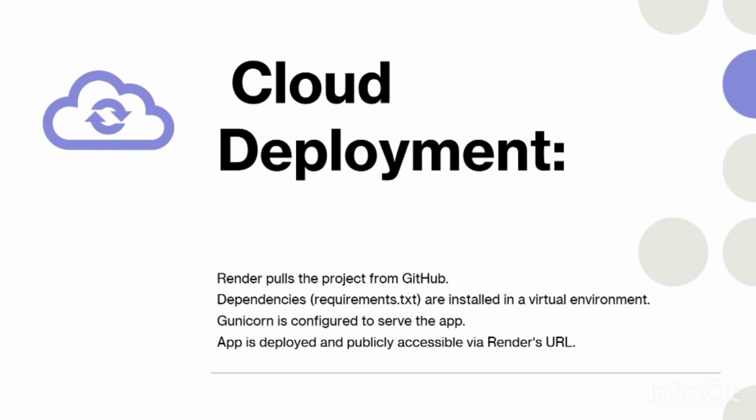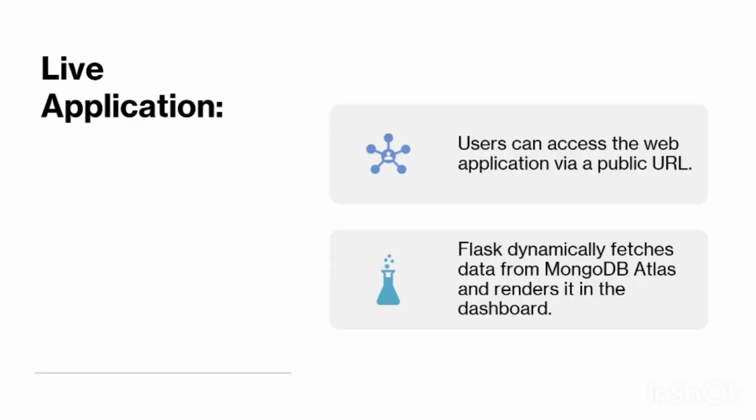So, cloud deployment. Render pulls the project from GitHub, and dependencies in requirements.txt are installed in a virtual environment. Gunicorn is configured to serve the app. The app is deployed and publicly accessible via Render's URL. So, the live application: users can access the web application via the public URL. Flask dynamically fetches data from MongoDB Atlas and renders it in the dashboard.